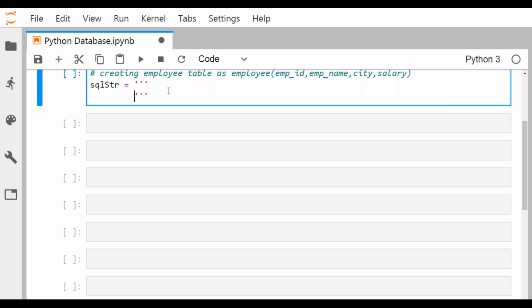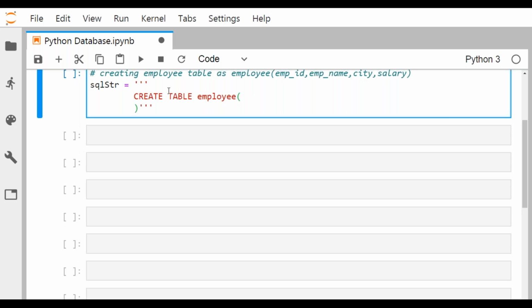And also it is a common practice to write the keywords in SQL in capital letters. So that's why I'm writing this. It is a convention, you know. If you write this in lowercase letters also, it is case insensitive, it will work. So I'm just writing the query. So create table employee. So we require here EMP ID,